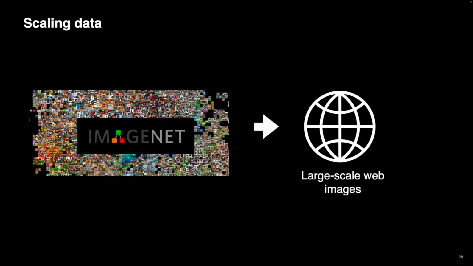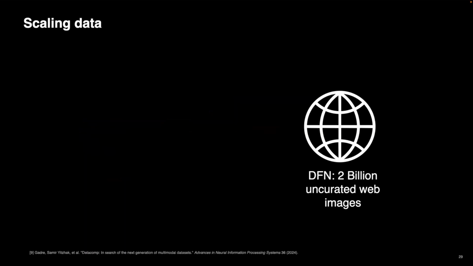We want something at a higher scale than this. For this, we use the DFN, the data filtering network dataset that was created for CLIP. But here we only use the images. The curation happened just by matching image and text pairs, but there's no curation happening on the image side.